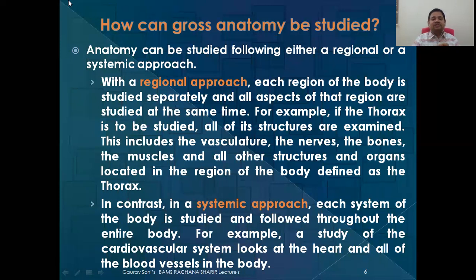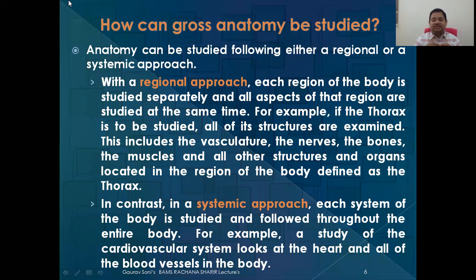With a regional approach, each region of the body is studied separately and all aspects of that region are studied at the same time. For example, if we are going to learn the thorax, we have to learn all its structures and examine them. This includes vasculature, that is blood supply, arteries and veins, the nerve supply, the bones, the muscles, and the other structures and organs located in that particular region. We are going to study them together. This is what basically we do during dissectional study.